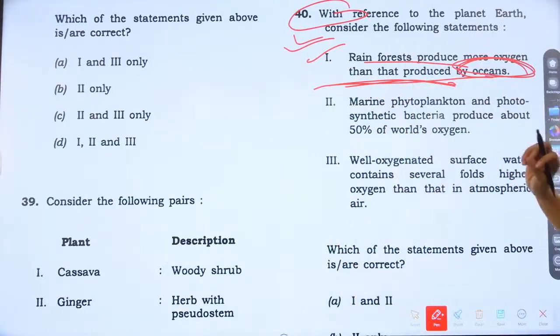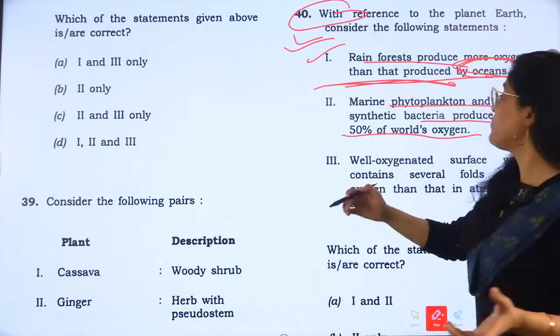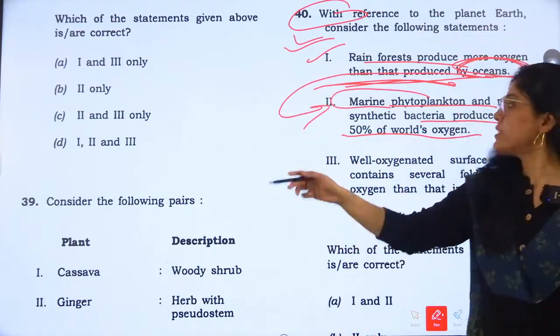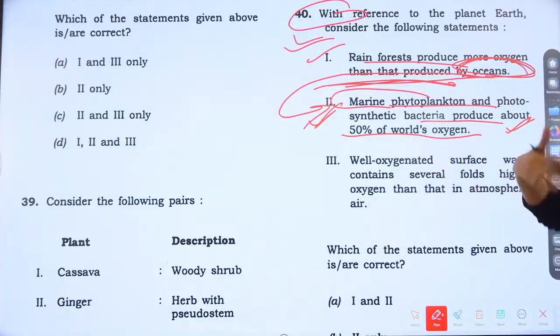Now, the second option is marine phytoplankton and photosynthetic bacteria produce about 50% of world's oxygen. Not 50, more than 50. See, marine means that it is related to ocean and sea only. So, second statement is correct, right? But not about 50, more than 50, right?